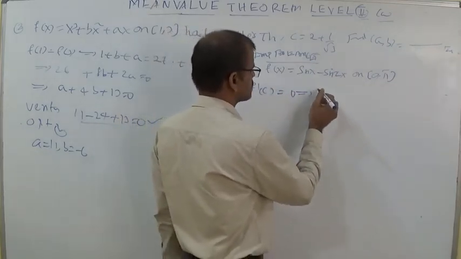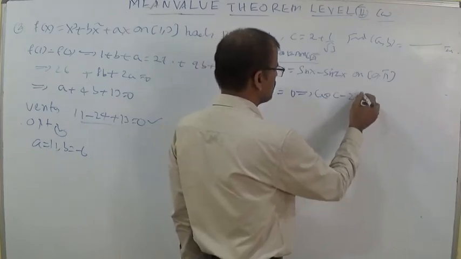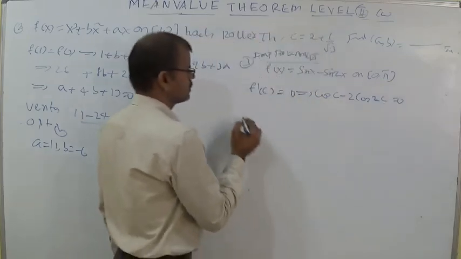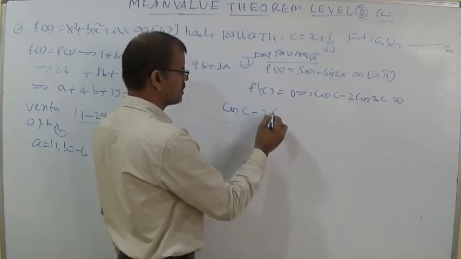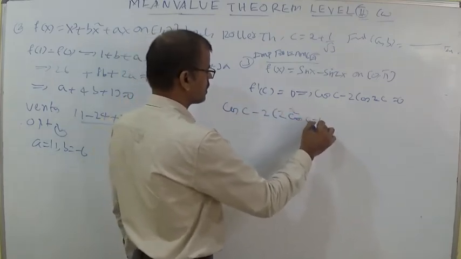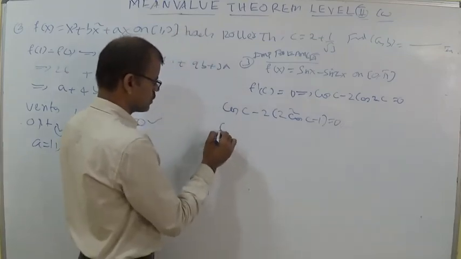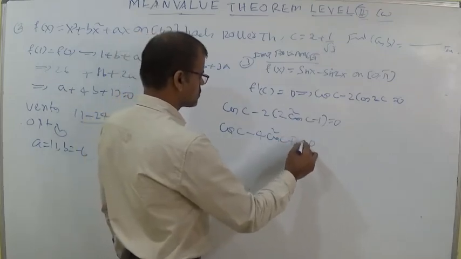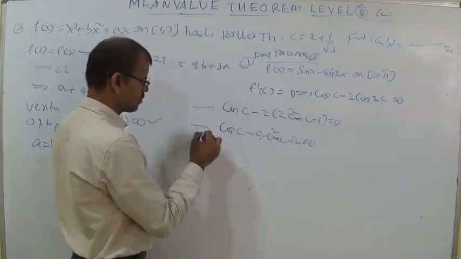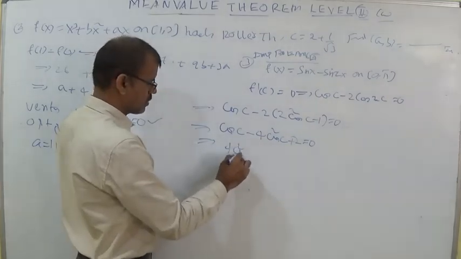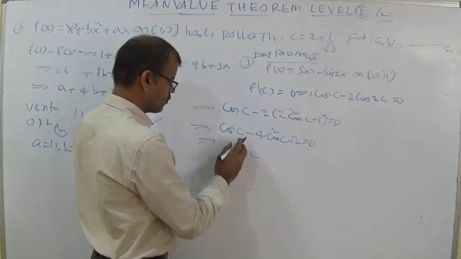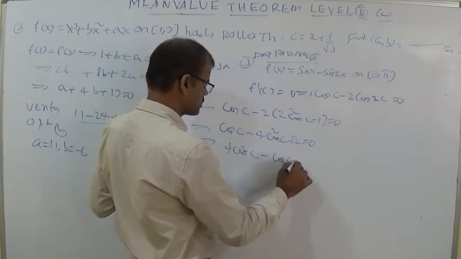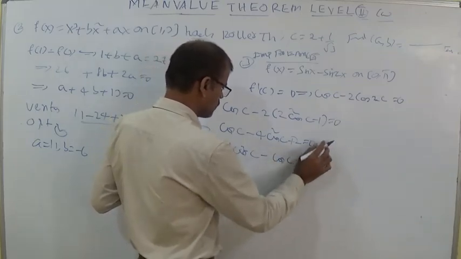You know that the derivative of sin x is cos x. So cos c minus 2 cos 2c equal to 0. So you can write cos c minus 2 into the formula 2 cos square c minus 1 equal to 0. So cos c minus 4 cos square c plus 2 equal to 0. That implies 4 cos square c minus cos c minus 2 equal to 0.